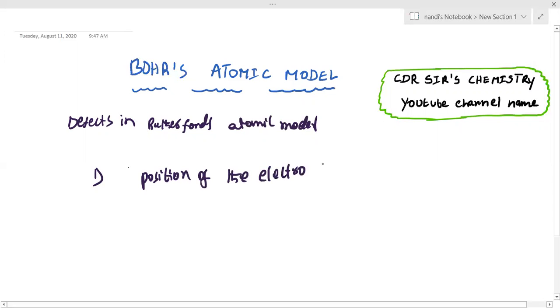This is one of the defects. It means he could not explain how much distance from the nucleus the electron is present, or the exact distance where it is present. Those positions he could not explain. And the second one: stability of the atom.